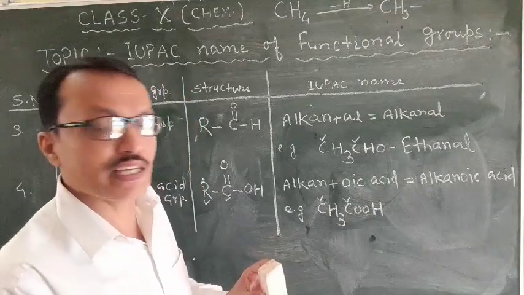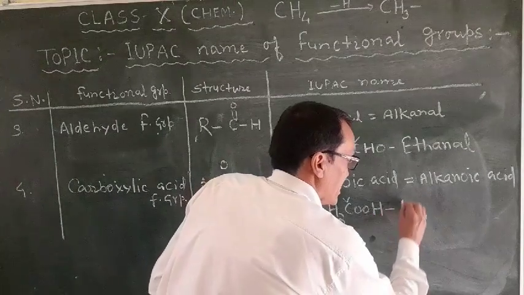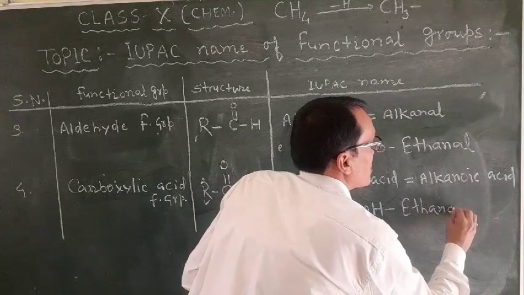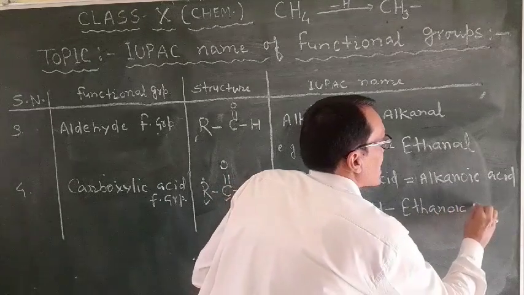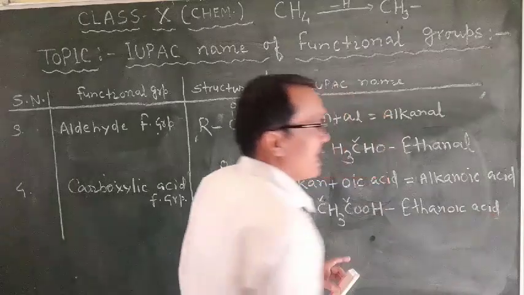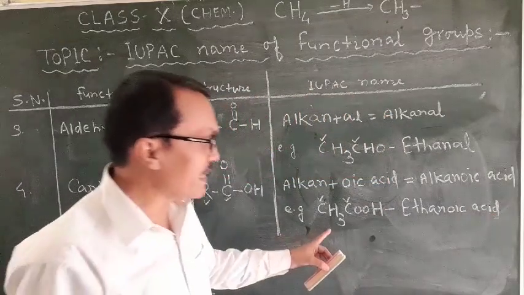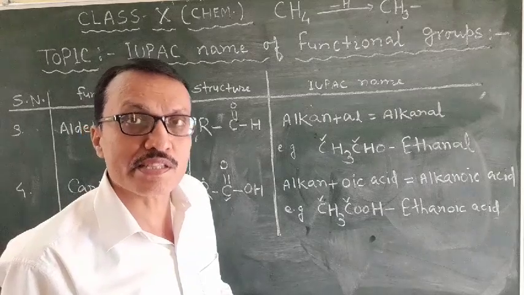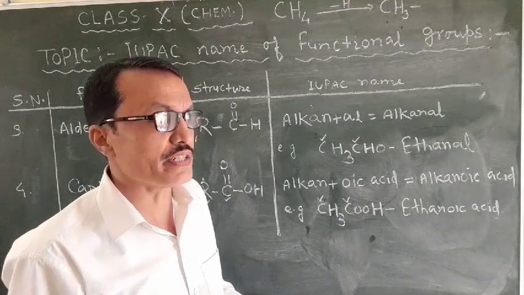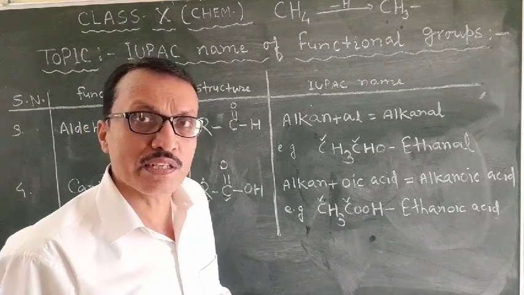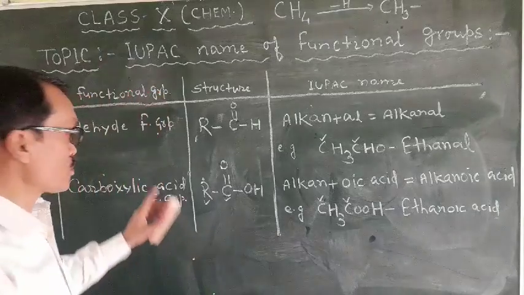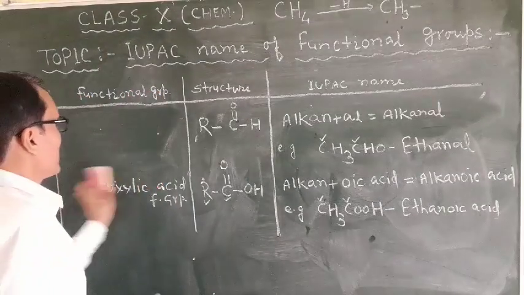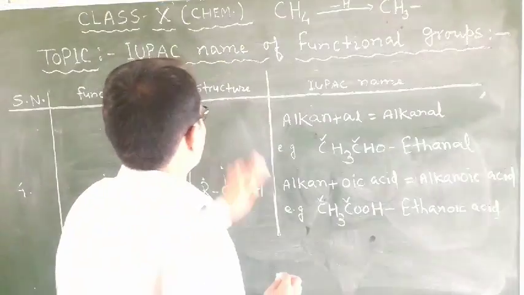From ethane, delete the last letter E and add -oic acid, and hence the name of this compound will be ethanoic acid. Okay? So this is the 4th.